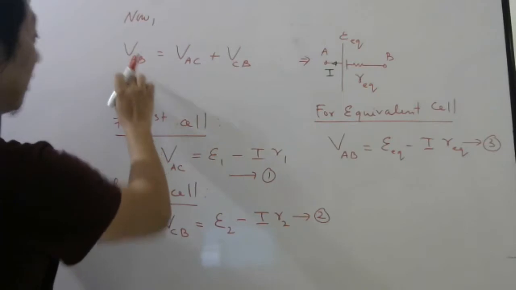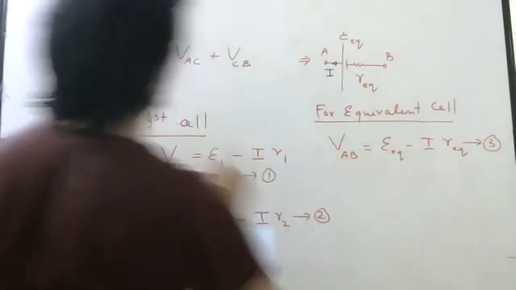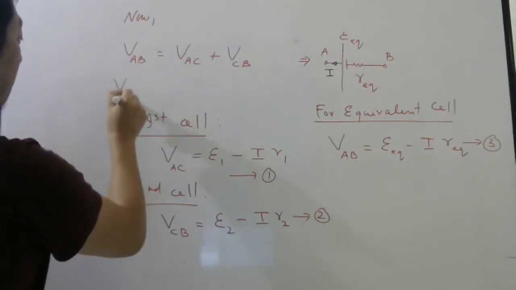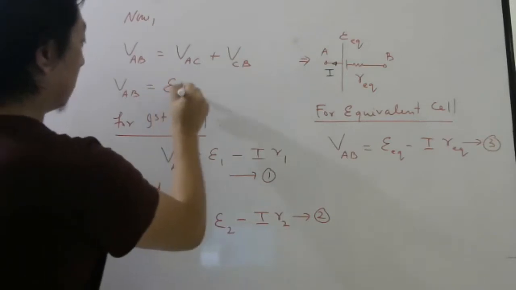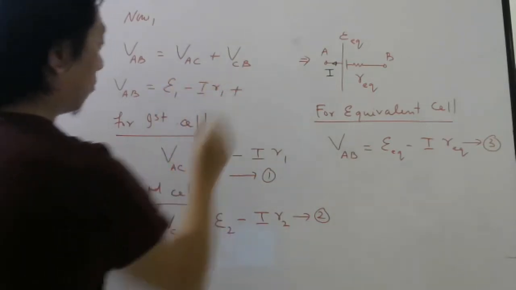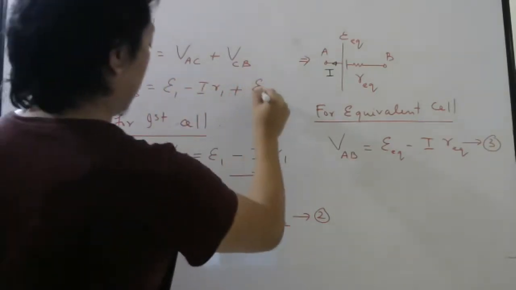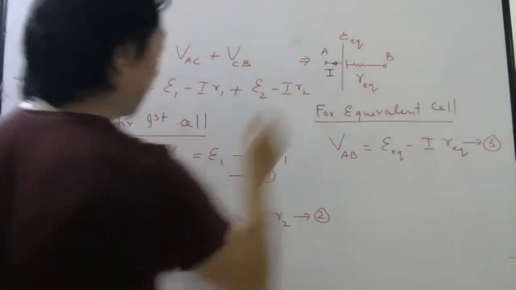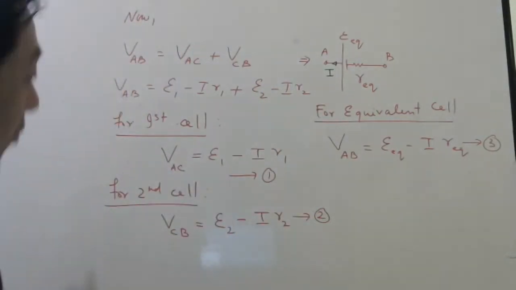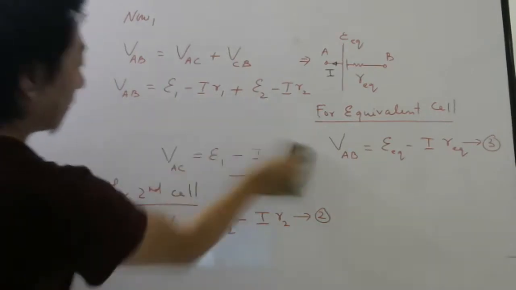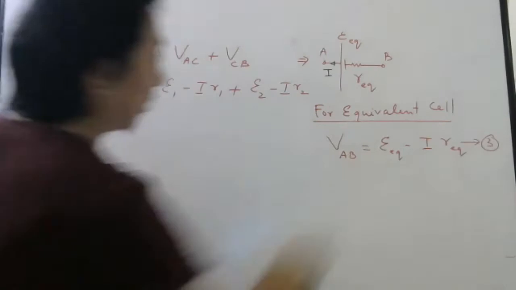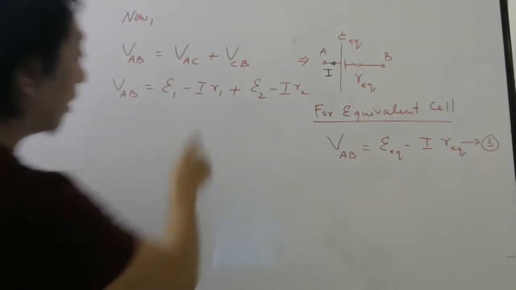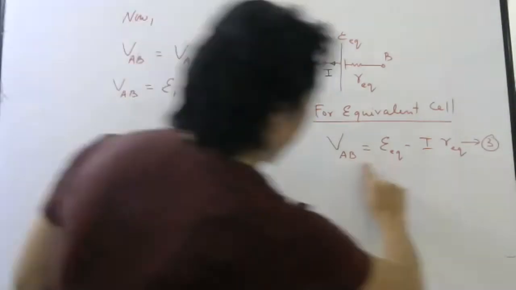Now, here you don't put this, okay? For equivalent, you keep it separated. Here you substitute. What is VAC? E1 minus I R1. What is VCB? E2 minus I R2. Now, after substituting, you have to compare this formula with this formula, so try to write this formula this way.